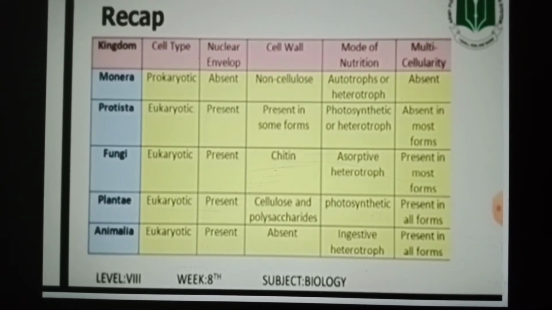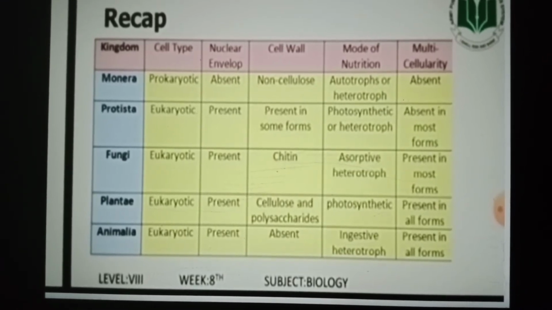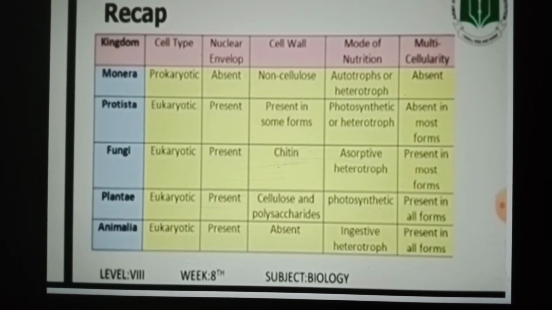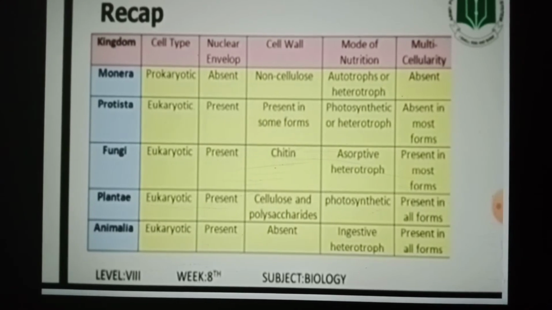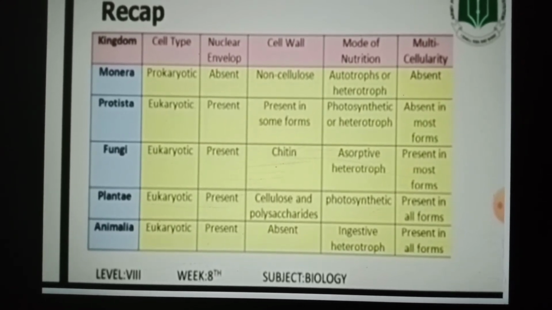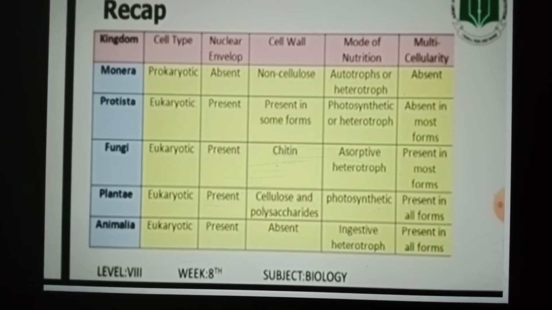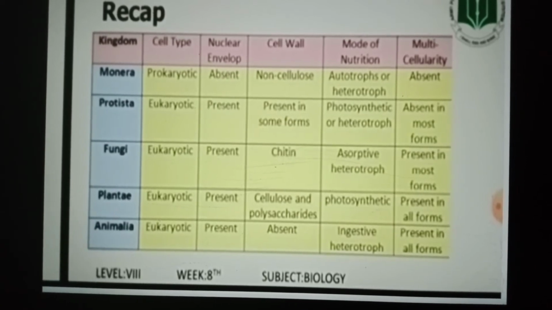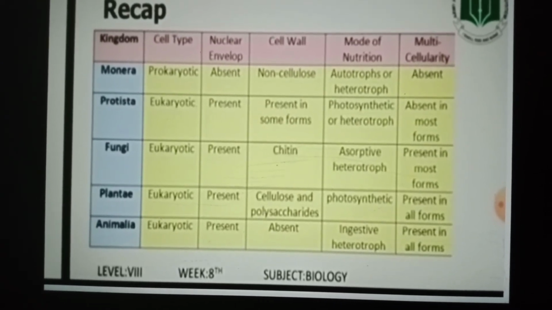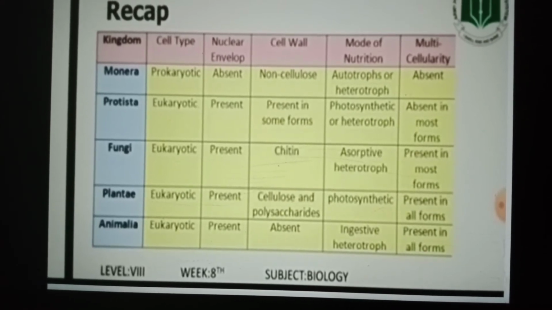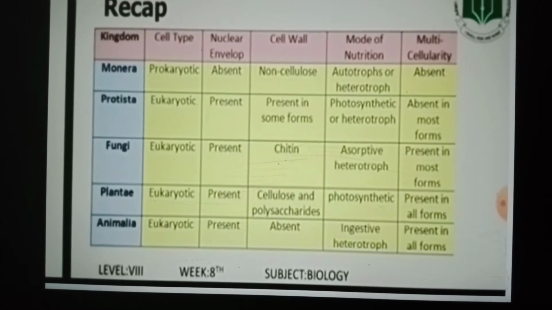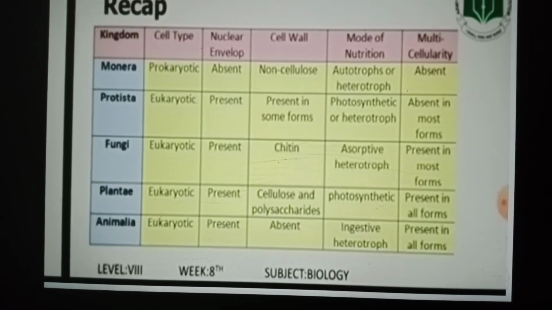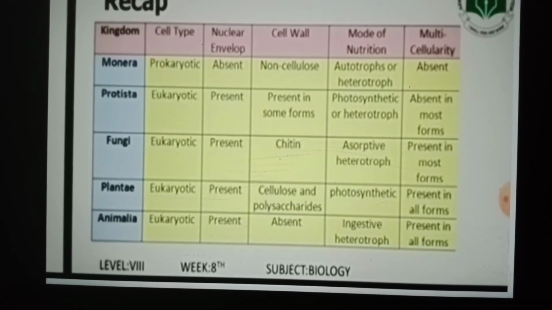Mode of nutrition. Monerans are autotrophs or heterotrophs. Protista are photosynthetic or heterotrophs. Fungi are absorptive heterotrophs. Plantae are photosynthetic. Animalia are ingestive heterotrophs. And multicellularity is absent in Monera, while it is absent in most forms of Protista, and it is present in fungi, Plantae, and Animalia. It is present in most forms.